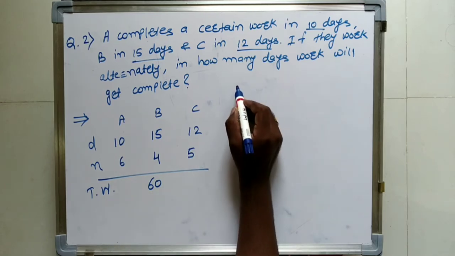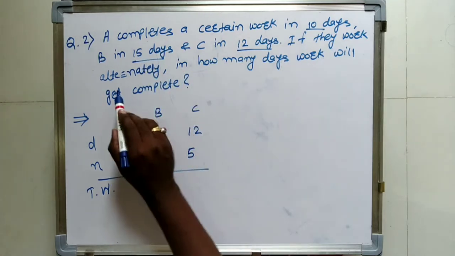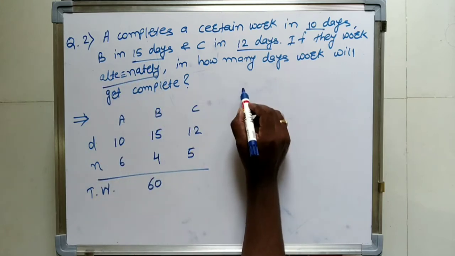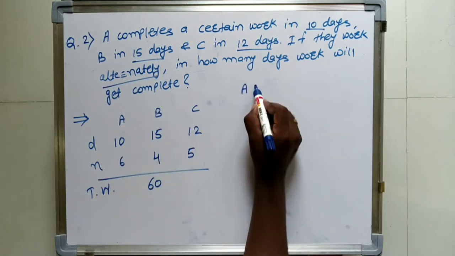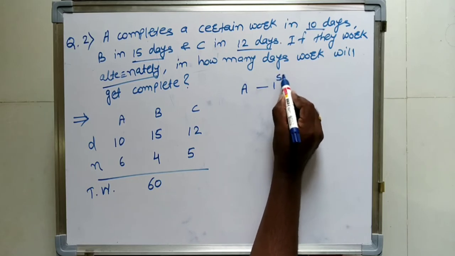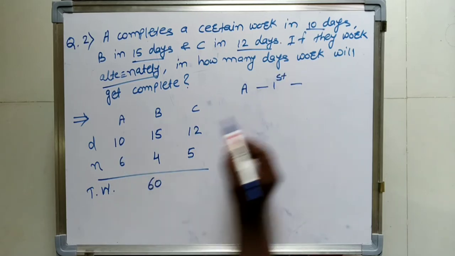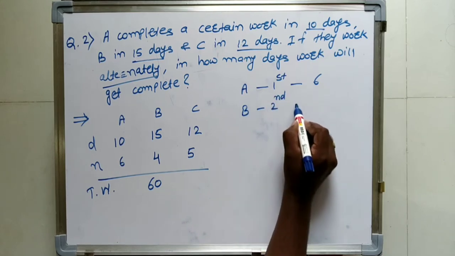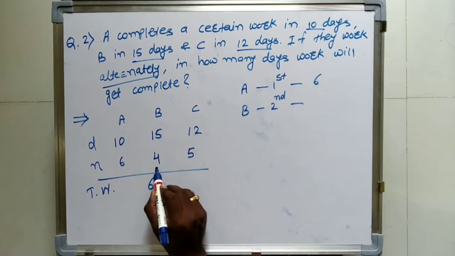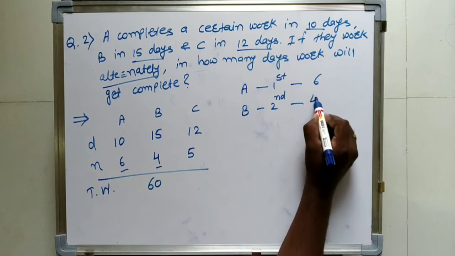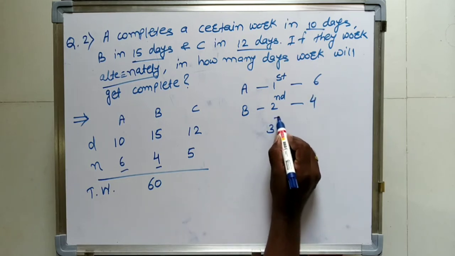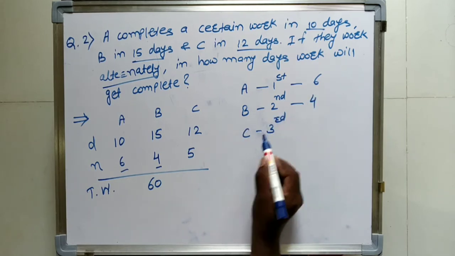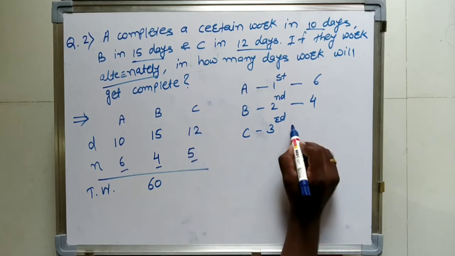Now they will work alternately, starting with A. A's efficiency is 6, so on first day A will work for 6, on second day B will work. The efficiency of B is 4. On third day C will work, and the efficiency of C is 5.